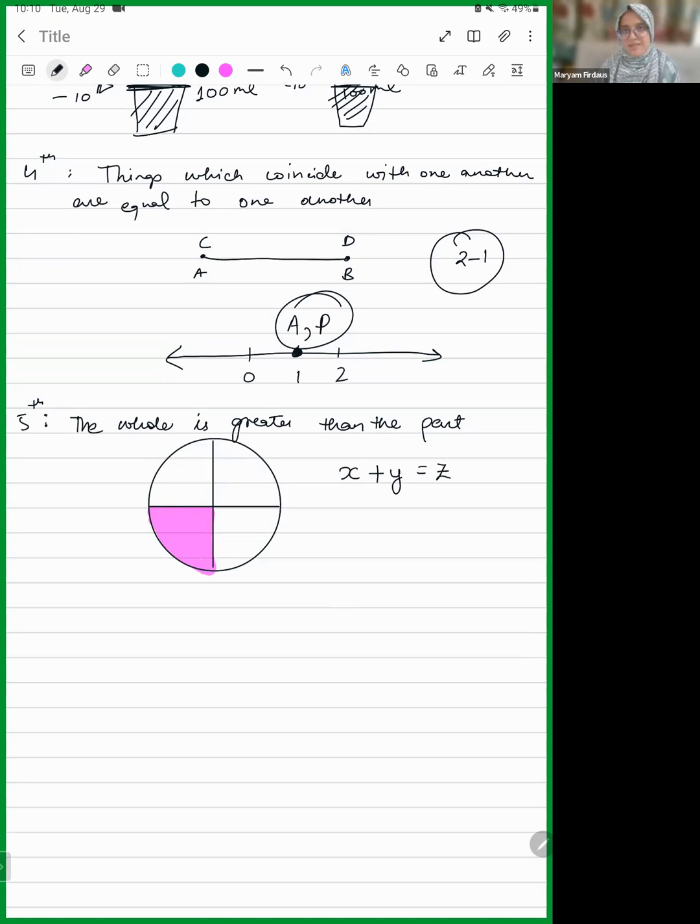If you have x plus y is equal to z, then this means what is greater than what? Should I say x is greater than z, or should I say z is greater than x? Z is greater than x. Yes, because z is the whole. Z consists of two things, x and y, right? So this is x, this is y, and this entire thing is called z. So obviously z, the entire thing, is greater than a part of it. That is why we say that the whole is greater than the part. And similarly, z is greater than y also. Clear? Okay.